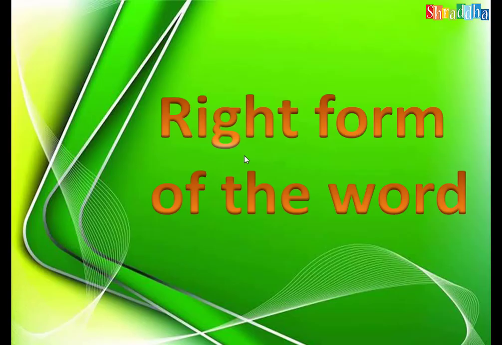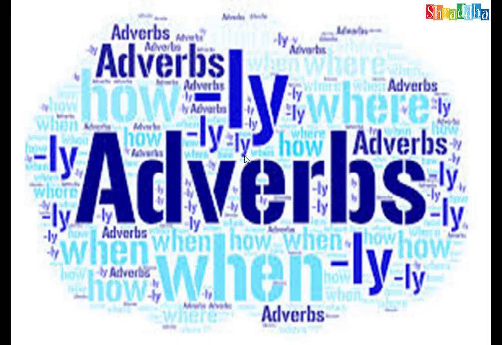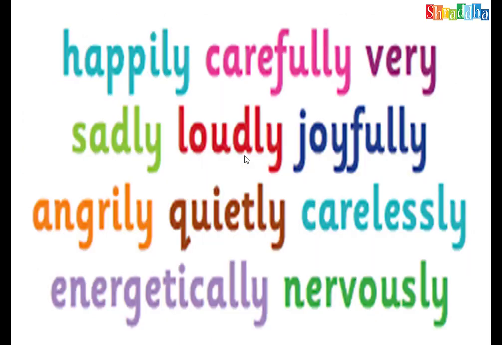Next category is right form of the word. What is this right form of the word? You see, adverbs. Most of the adverbs end with ly only. Let us see some examples. Happily is the adverb. In a sentence, if it should be an adverb, but instead of using happily, happy is used. That means instead of using an adverb, they are using an adjective. So that is not correct. The right form should be used in the sentence.